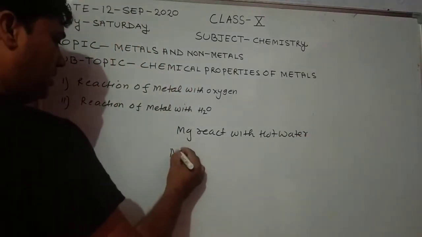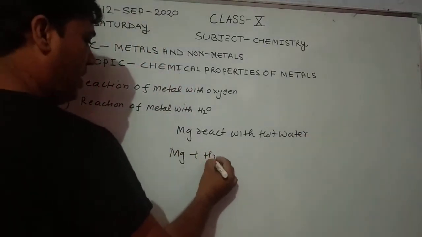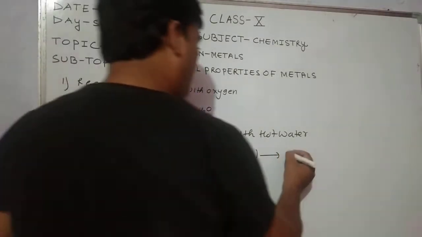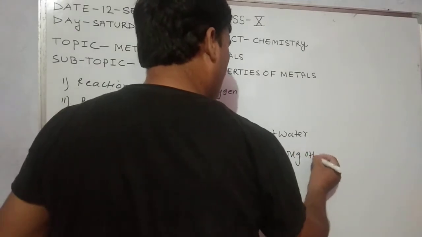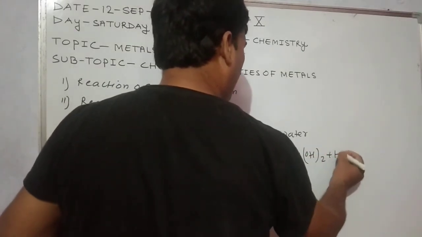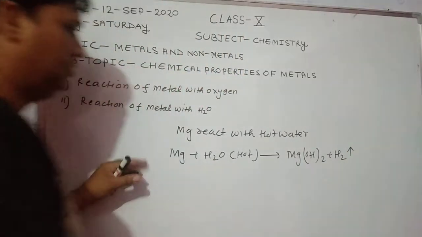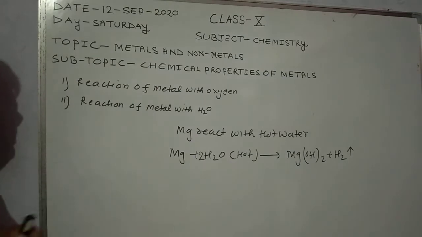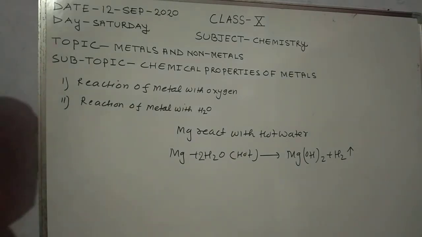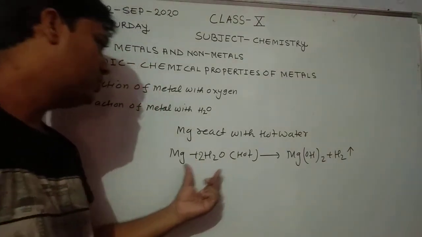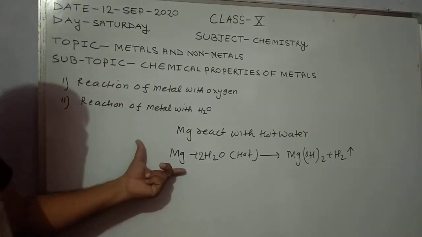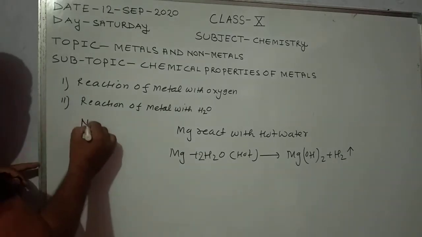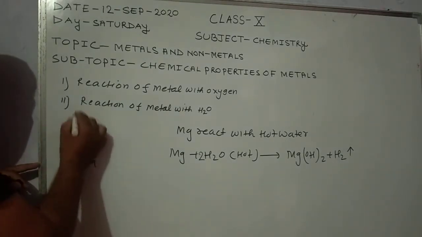So magnesium plus H2O, that is hot water, forms magnesium hydroxide, Mg(OH)2, plus H2 hydrogen gas. It is required to balance, so you are required to multiply water on the reactant side by 2. Magnesium reacts with hot water because magnesium is less reactive than sodium, potassium and calcium.